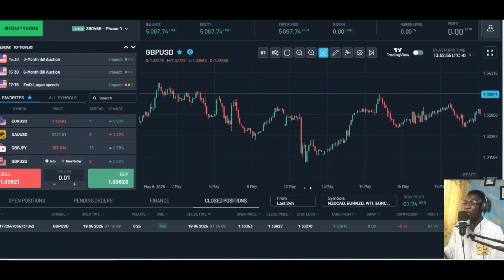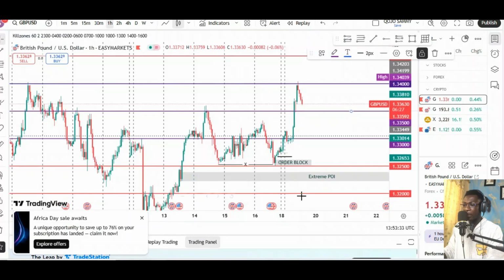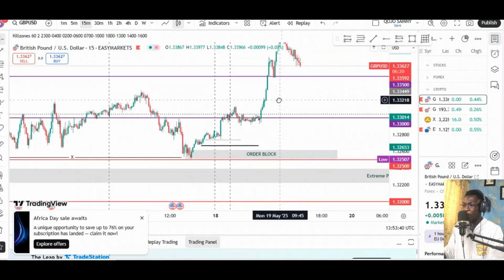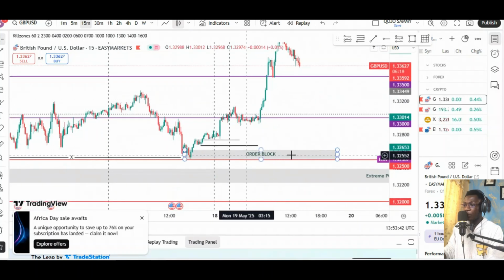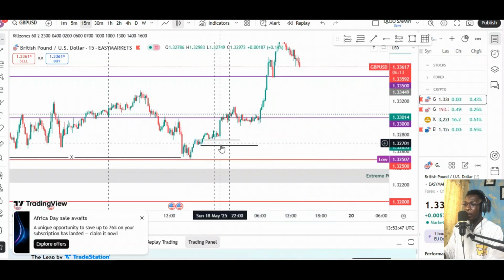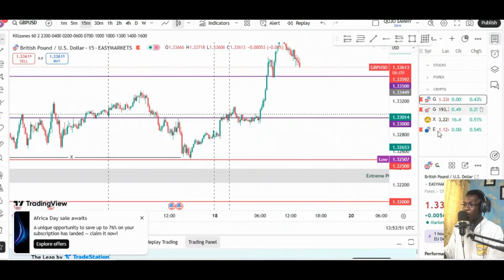So this morning I took GBP USD, and it was a buy. So the opening price was 1.3353. So when you come to TradingView like this, you see your charts with all your analysis and all that. So over here, what I'll do is I'll put the position on it, and then you see how it looks.